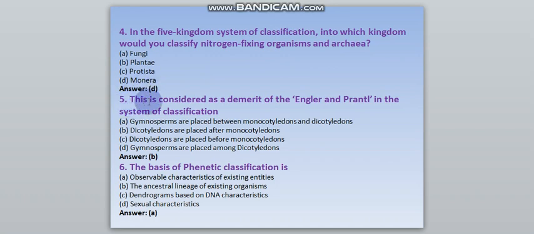Number 5. This is considered as a demerit of the Engler and Prantl system of classification. Option B, dicotyledons are placed after monocotyledons. Number 6. The basis of phenetic classification is. The option is A, observable characteristics of existent entities.